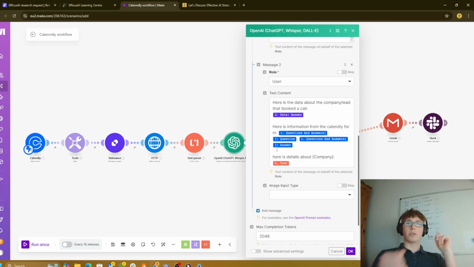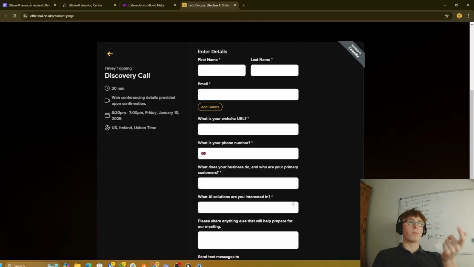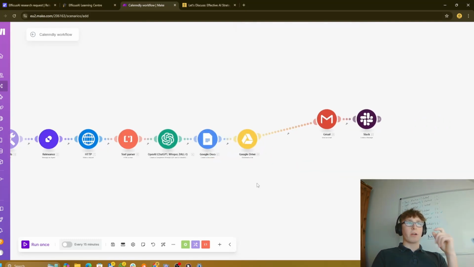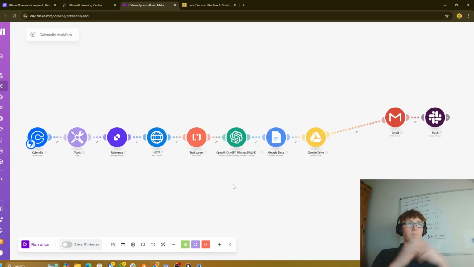You feed it in. So now it knows about your company, it knows about the lead, and it knows what solutions they're interested in, what kind of company they are, etc. So once we finish that, we get a really, really good, elaborate set of notes to help you prepare for your meeting. It tells you everything you need to know about the company, and because we've got information from your website, it's able to share how you can help them and just overall help you prepare for it, right?